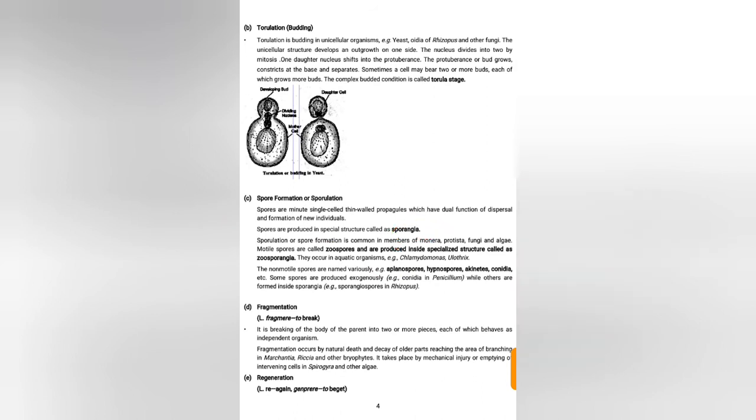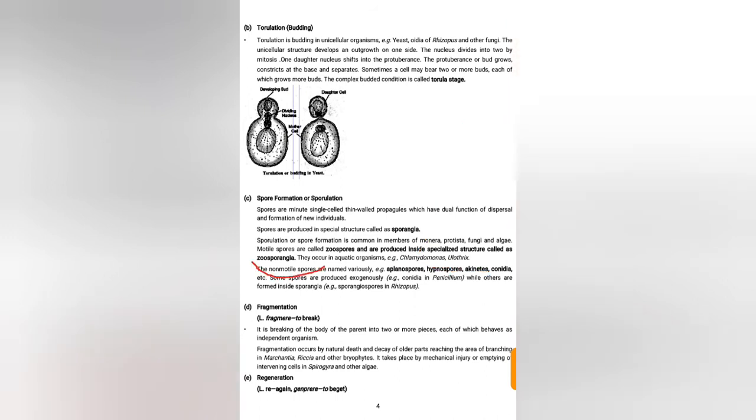Sporulation or spore formation is common in members of Monera, that is microorganisms which are prokaryotic, and Protista. It is also found in fungi, algae, etc. The motile spores which can swim are called zoospores and are produced inside a structure called zoosporangia. Zoosporangia are found in aquatic organisms. For example, Chlamydomonas or Ulothrix, which are green algae.